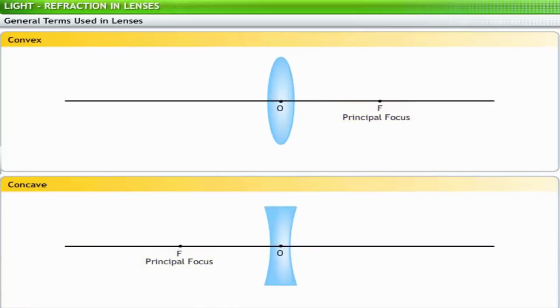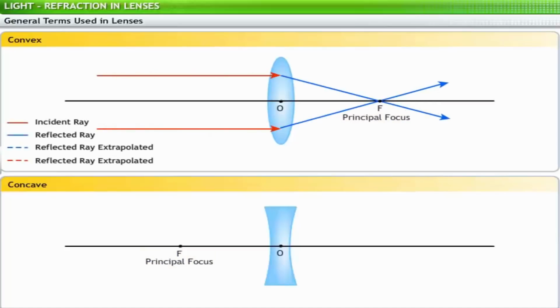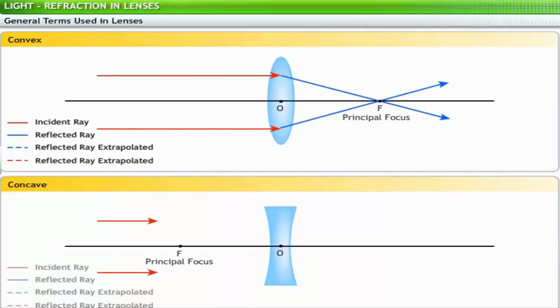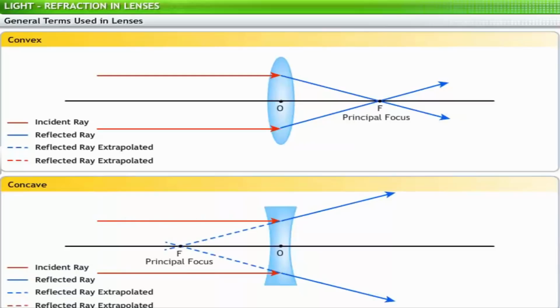Principal focus. Principal focus is a point on the axis of a lens. This is the point where a beam of light parallel to the principal axis, after getting refracted, meets in a convex lens or appears to meet when produced backwards in a concave lens. Principal foci occur on both sides of lenses. Principal focus is also known as the focal point. In the figure here, F1 and F2 are the two principal foci.